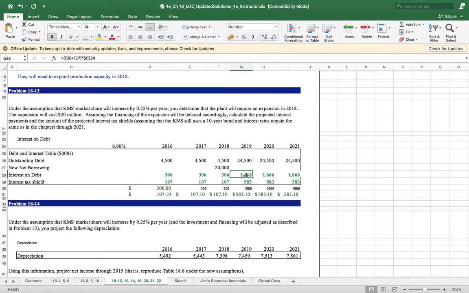But 2019 interest will be equal to the total debt of 2018, that is 20,000 plus 4,500, 24,500, multiplied by 6.8%. Enter. And the same will continue till the end.